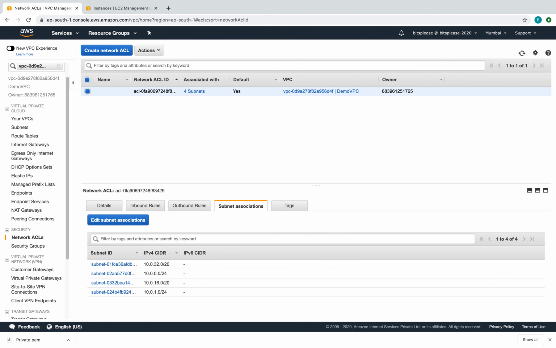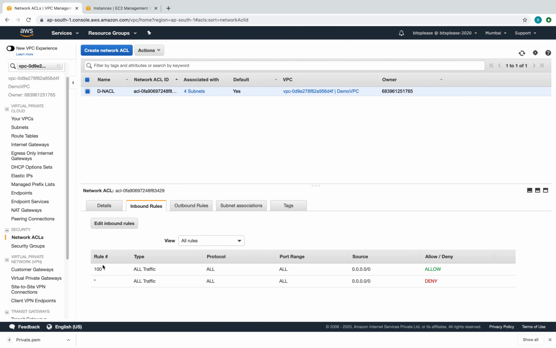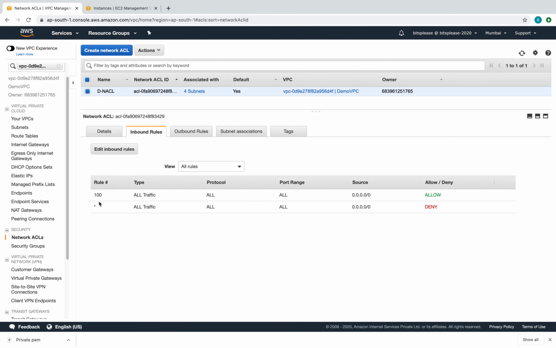We can create our own network ACLs if we want. I'm going to just rename this one to default network ACL. Interesting, that did not go. I'll say default network ACL probably. Yeah. So it's a default network ACL. And you see in the inbound rules, everything is allowed. Just like your traditional ACLs, you have the sequence numbers. Everything is allowed. Outbound is also, everything is allowed. So that is the current situation.